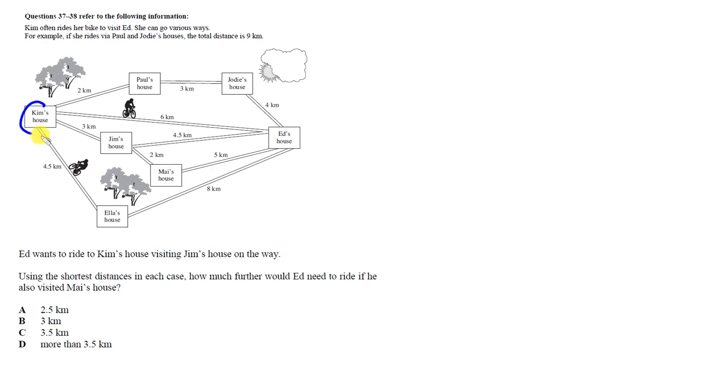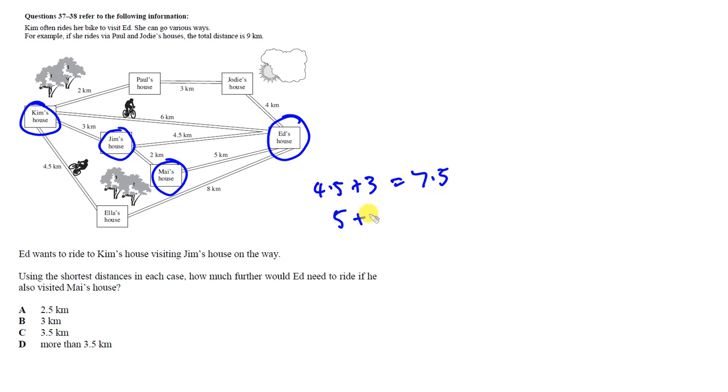So, Kim's house is here, Jim, Mai, and Ed. So, in the first route, Ed, using the shortest distances, going along Jim to Kim, would be 4.5 plus 3, which is 7.5. Now, looking at if he needed to visit Mai's house, 5 plus 2 plus 3 gives us a value of 10.